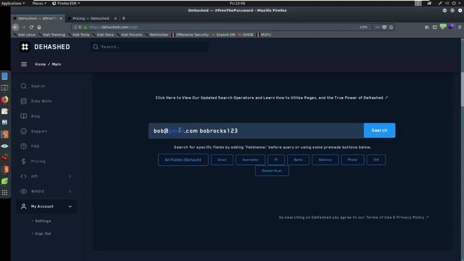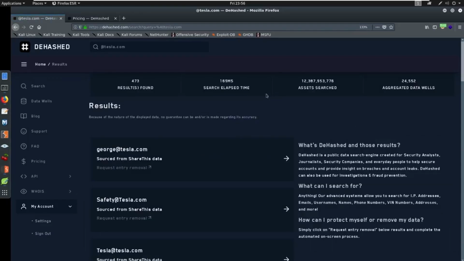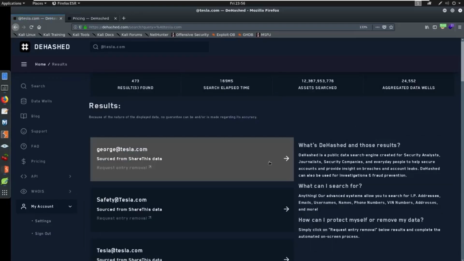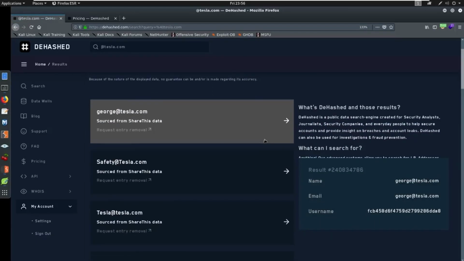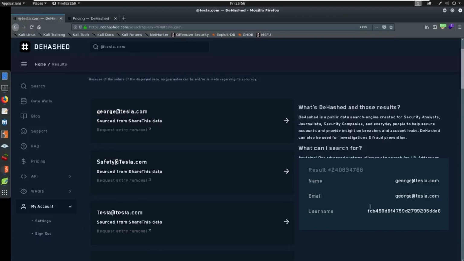As a real world example, when I am looking at an organization and I'm doing research on hashing, or on breach credentials, I'm trying to think, okay, first, if my client is Tesla.com, I might come in here and search Tesla.com, and see how many results are in here. Let's see what happens. Okay, here's George at Tesla.com. George has been in a shared data, so there are no actual details here besides a potential username, a name, email.